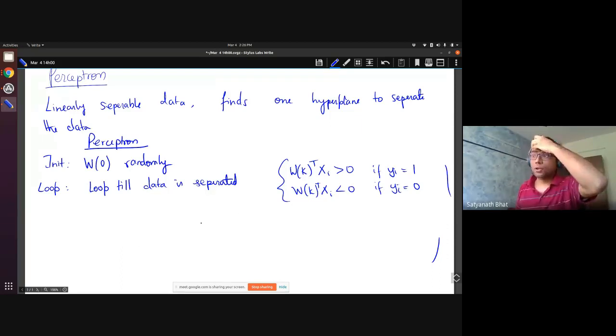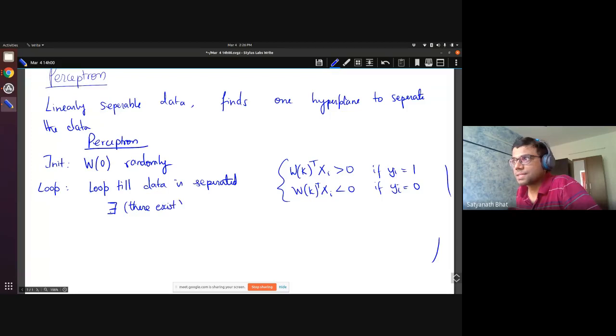What do you do? If this is not happening, then what it means is that there exists, this is a symbol for saying there exists, some xk which is not separated, which means either two things can happen.